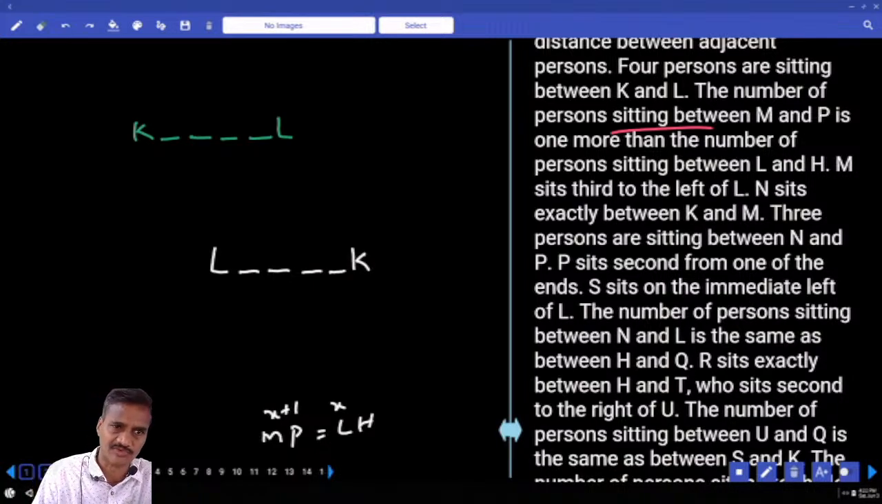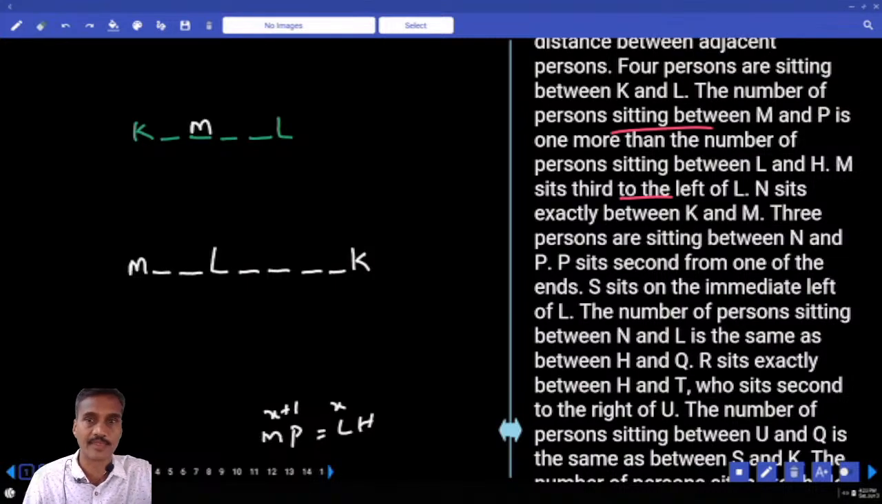L and H between 1 person, then M and P between 2. L and H between 2 persons, then M and P 3, and so on. Number of persons between M and P is 1 more than the number of persons between L and H. M sits south to the left of L. Where is this M? M is south to the left of L. Now here again, M is south to the left of L.